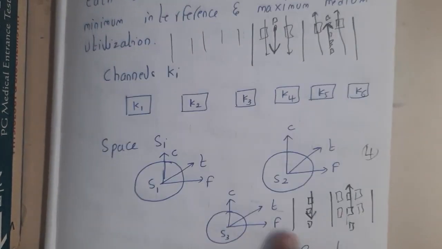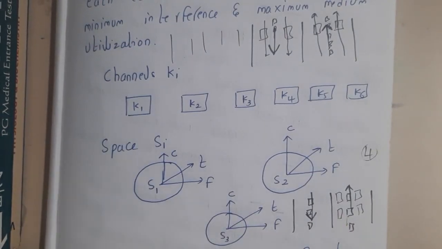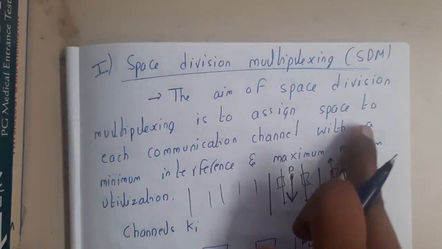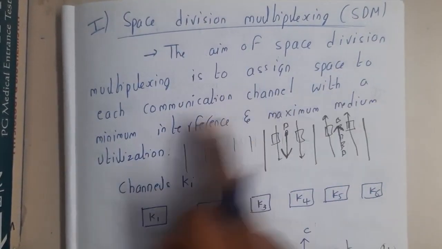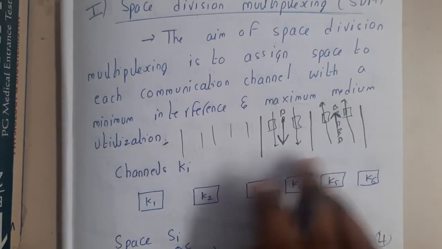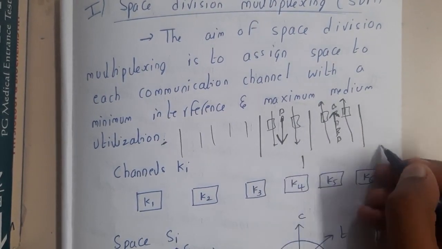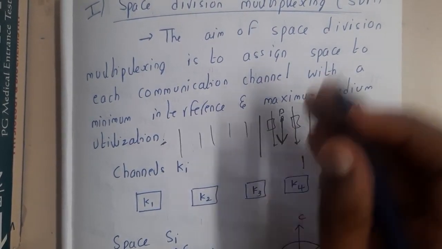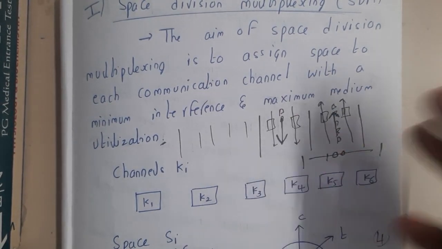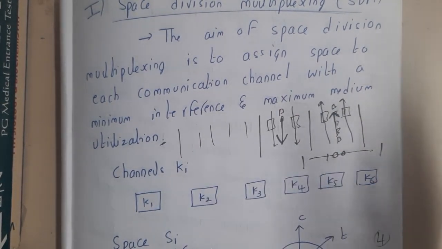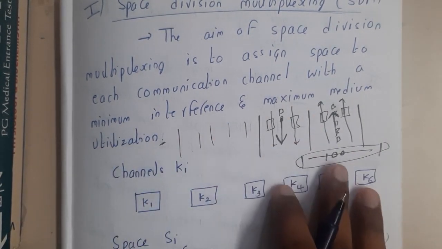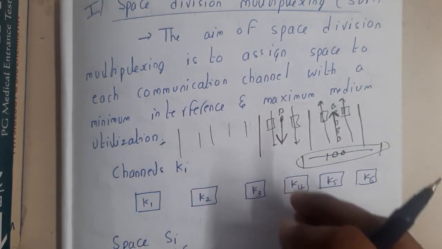Here we are dividing the space only, the area or the plot, you can say. The aim of space division multiplexing is to assign a space to each communication channel with minimum interference and maximum medium utilization. If you have divided a road into 100 parallel lanes, is it useful, guys? No, because we can rarely see 100 vehicles side by side. It is possible in some places but not all, so I'm generalizing it. The utilization should also be good.